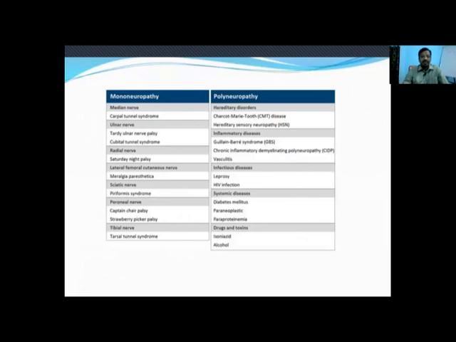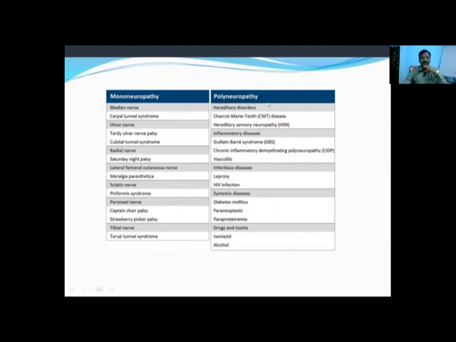So there are other syndromes when mononeuropathies are involved. We should think of entrapment syndromes. What are the locations of entrapment syndrome? For the median nerve, it is carpal tunnel syndrome at the entrapment location. For the ulnar nerve, it is cubital tunnel syndrome or tardy ulnar nerve palsy. For the radial nerve, it is Saturday night palsy, usually at the spiral groove of the humerus.